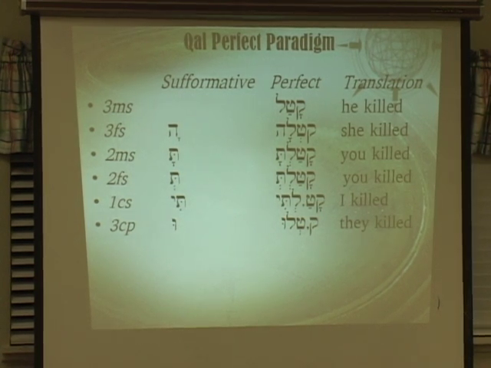Second feminine singular, katalt, so with a sheva at the end as opposed to qamets. You see that? Katalt, again, disregard that little star after the tet. Katalti with a formative t with hireq yod, I killed.